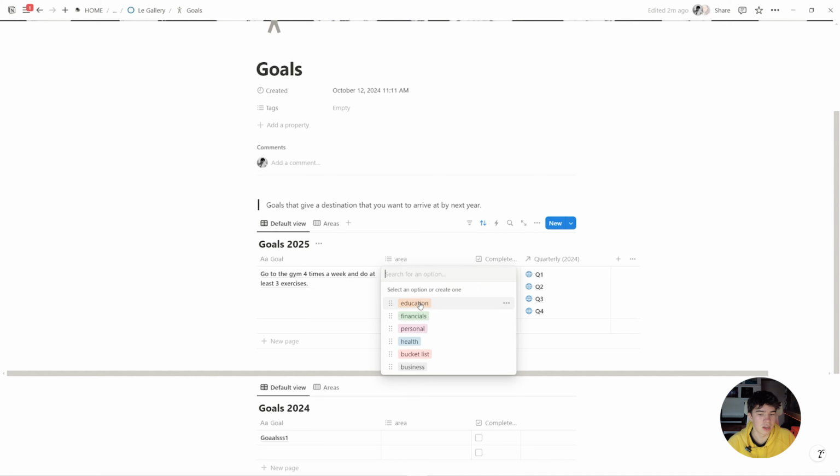The area, I have a couple areas set for you. If you do want different areas, then of course, just start typing and you can add a new area like that. But for now, this would be health.